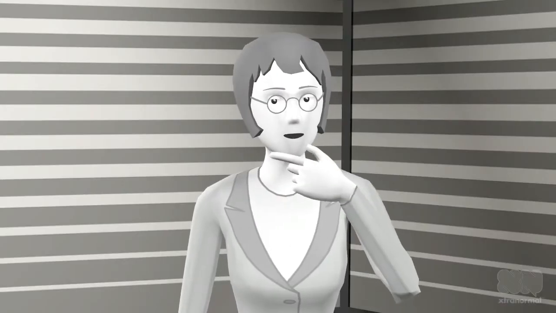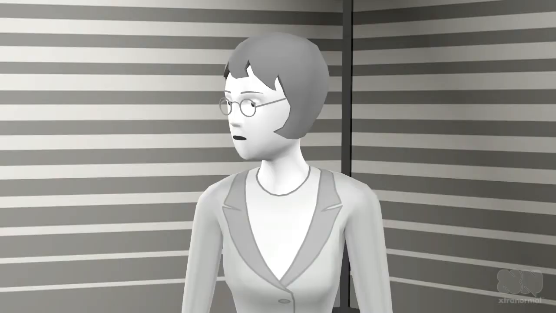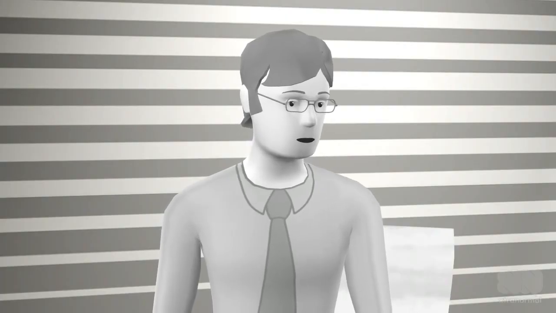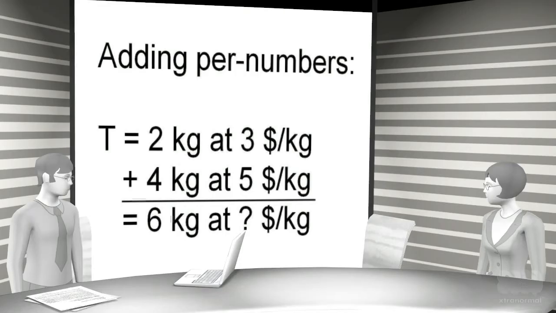So proportionality is basically about per numbers? Precisely. And so is integration. Integration just means adding per numbers. To add 2 kilograms at $3 per kilogram, and 4 kilograms at $5 per kilogram, we can add the unit numbers to 6 kilograms. But we cannot directly add the per numbers. To add the per numbers, we transform them to unit numbers by multiplication.